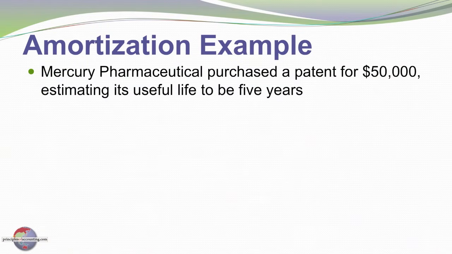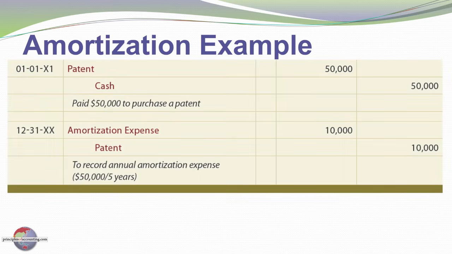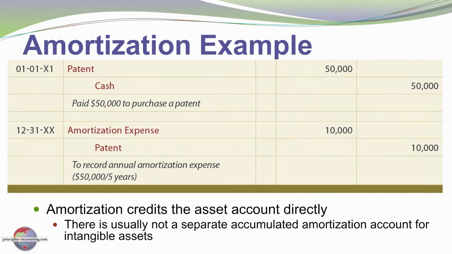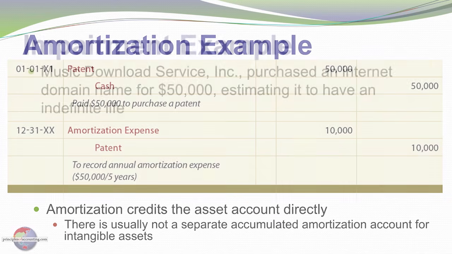Let's look at an example of amortization. Mercury Pharmaceutical purchased a patent for $50,000 and estimated its useful life to be 5 years. Initially, we debit patent for $50,000 to reflect the cash paid to purchase the asset. Subsequently, at the end of each year for 5 years, you see I'm debiting amortization expense and crediting the patent. Notice I'm crediting the patent directly. There's usually not an accumulated amortization account for intangibles like there is accumulated depreciation for property, plant, and equipment.